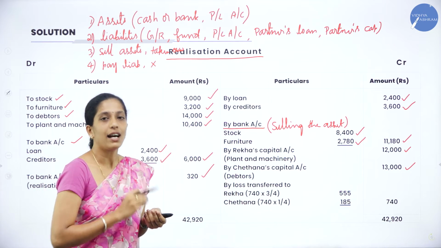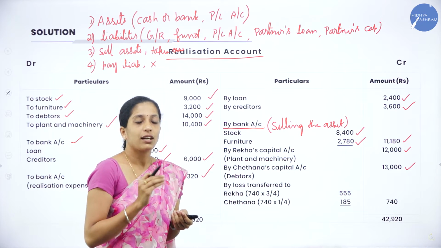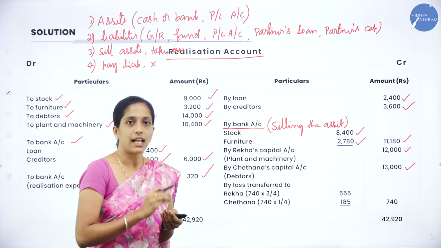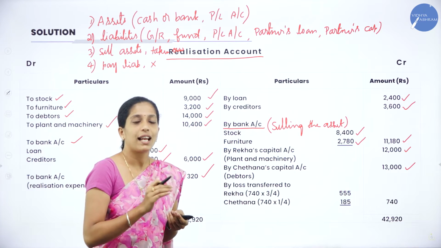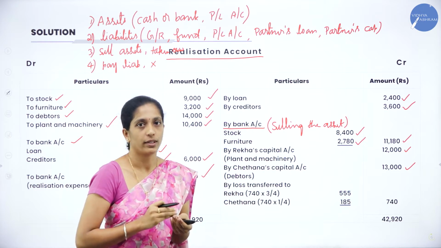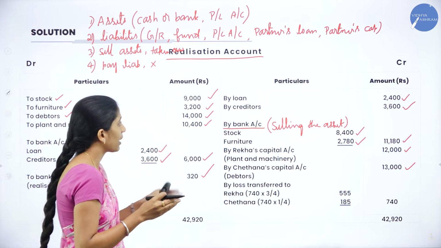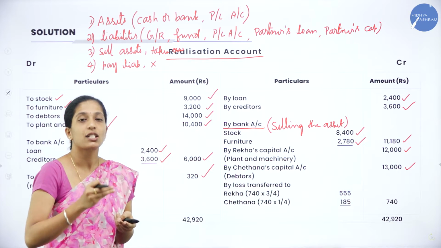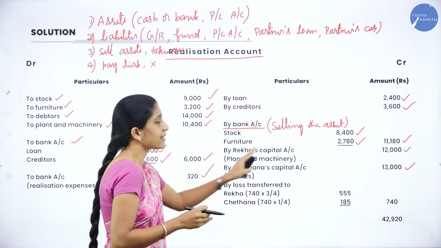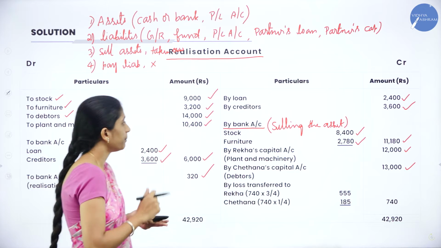Next, we will sell the asset. So to record that, we have to see the adjustment. They will give it as assets realized. Realized is nothing but assets sold. So we have to record it as by bank account for selling of assets. Whatever assets they have sold, we have to record, and the same amount has to be recorded.